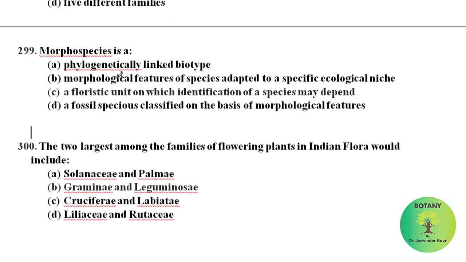Morphospecies is a floristic unit on which the identification of a species may depend. So this is the correct option. The two largest families of flowering plants in Indian flora are Gramineae and Leguminosae.